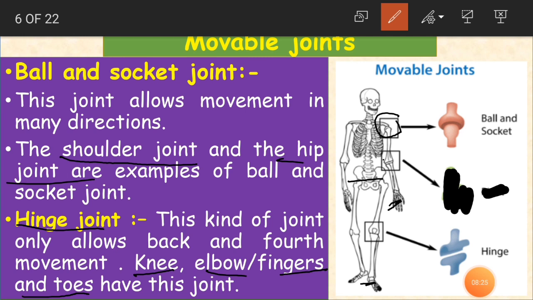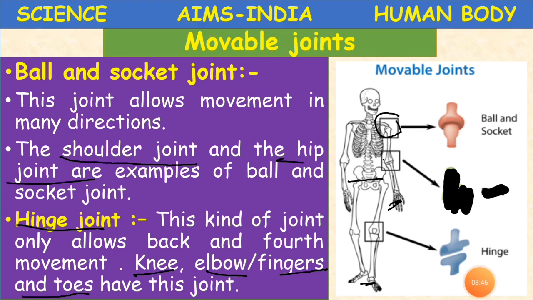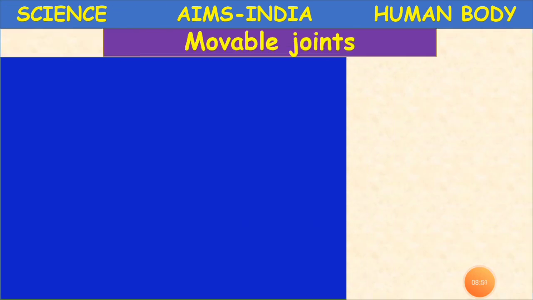By this we are able to walk. We are able to move our hand at the elbow, in the sense back and forth, front and back. You can also say up and down. Fingers and toes, all these parts have hinge joints. Clear, children? Yes. Now we'll move on to the next one.